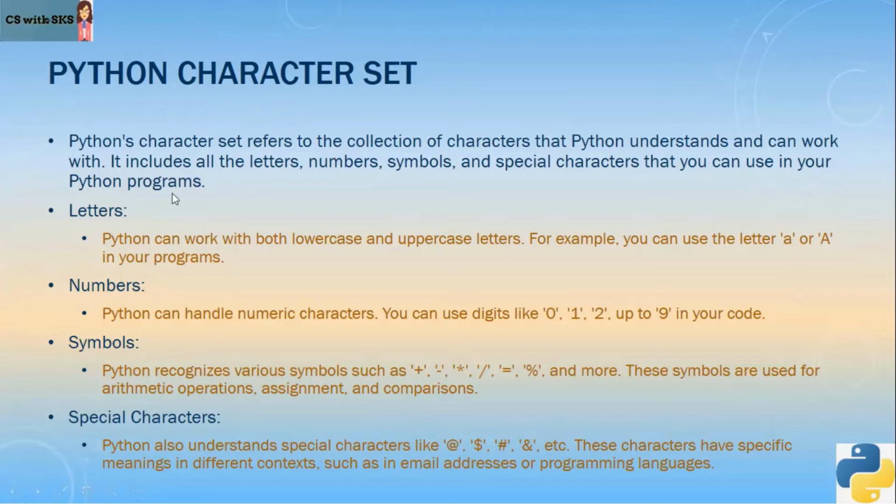So in Python, your character set consists of letters, all the letters A to Z, both capital and small, numbers from 0 to 9, symbols including plus, minus, star, division sign, equals to, percentage, and also special characters like @, $ sign, # sign, and & sign. So this is the Python character set. You can use all these characters while writing your program in Python.